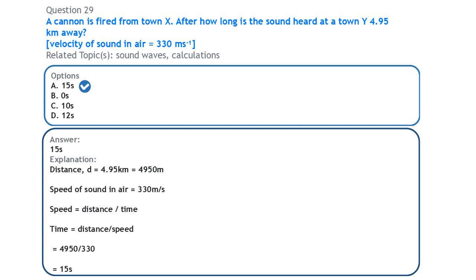We then say the formula for speed is equal to distance over time. But in this case, we are looking for time, so we make time the subject of the formula. By cross multiplication, time will be equal to distance over speed. So the distance, we have that as 4,950. Divide that by 330, that is the speed. We have 15 seconds.